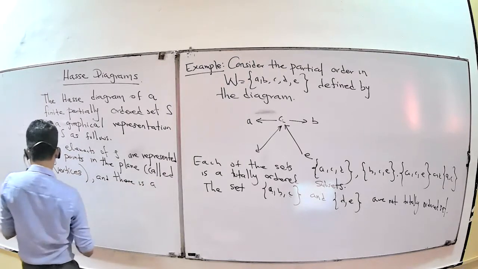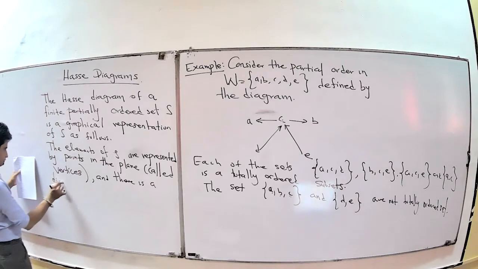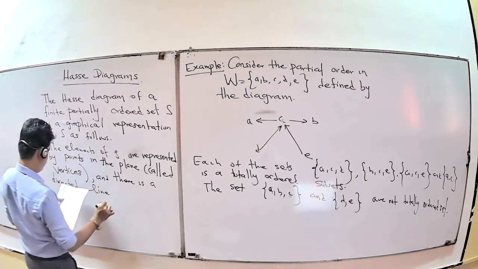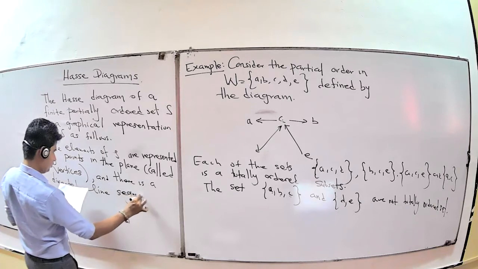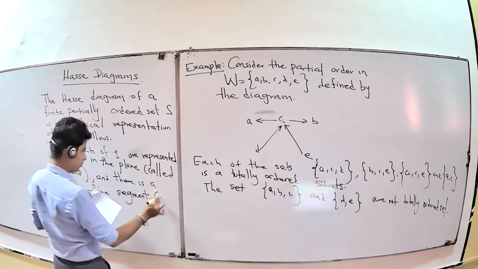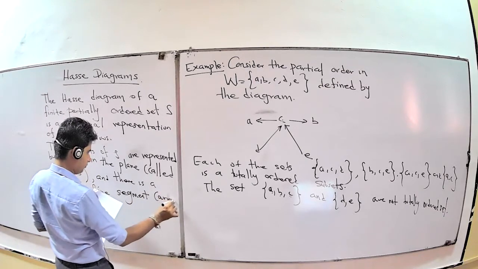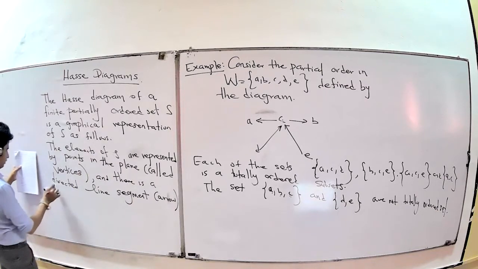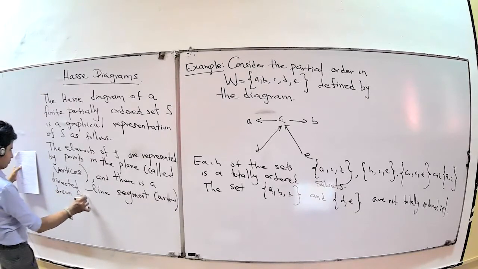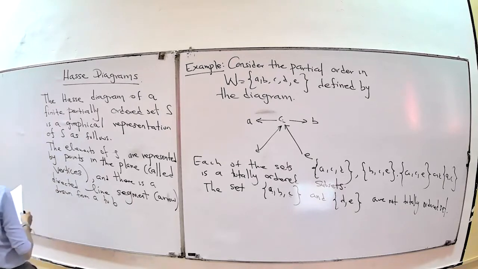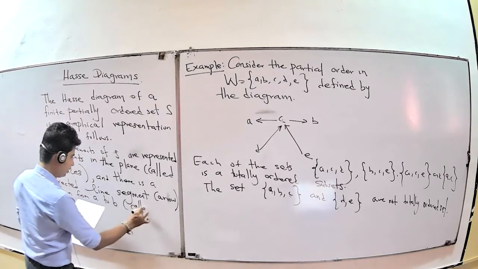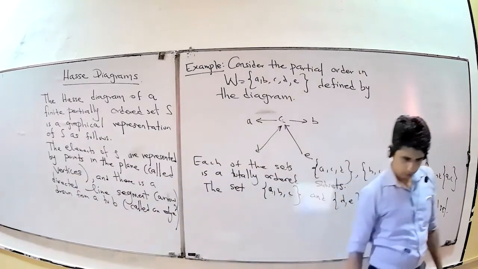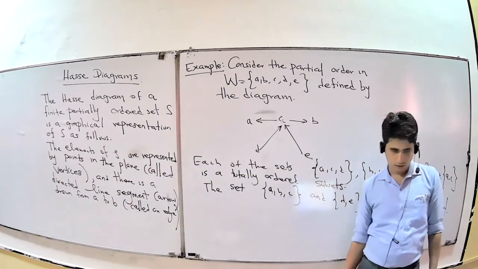And there is a directed line segment, which means an arrow, drawn from A to B. It is called an edge.